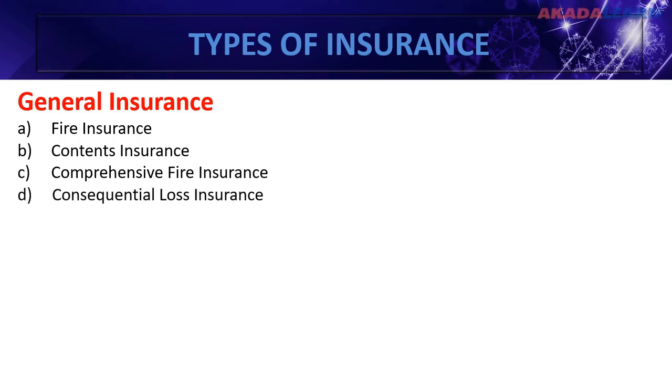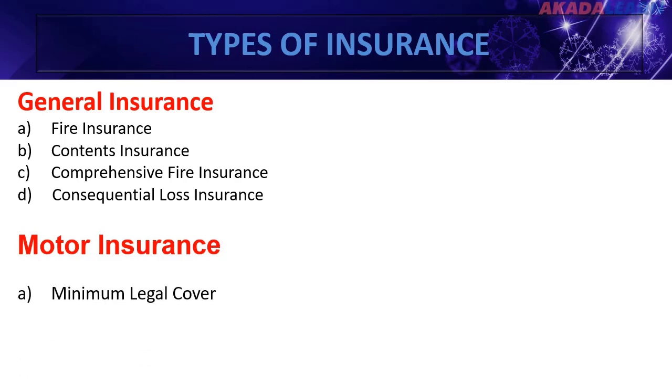Next is consequential loss insurance. Consequential loss insurance is a type of business insurance related to losses to business property or equipment, for example, loss of rent. The next one is Motor Insurance. Under Motor Insurance, we have minimum legal cover. Minimum legal cover covers injuries to third parties on public roads only.